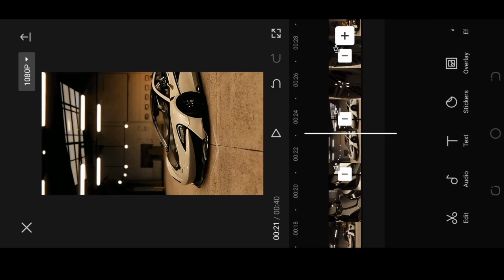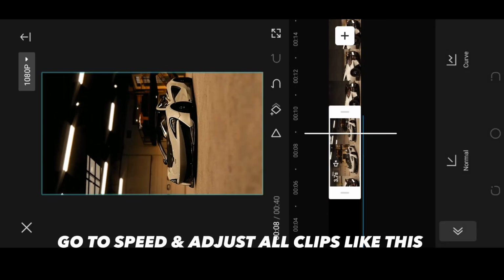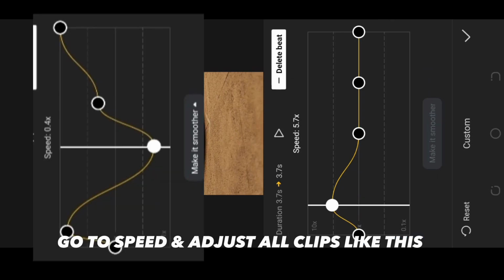Go to speed and adjust all clips like this.